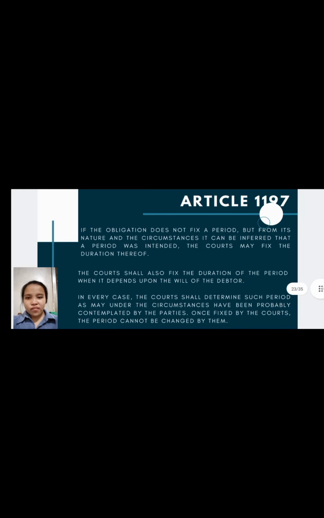Article 1197. If the obligation does not fix a period, but from its nature and the circumstances it can be inferred that a period was intended, the courts may fix the duration thereof. Courts shall also fix the duration of the period when it depends upon the will of the debtor. In every case, the courts shall determine such period as may under the circumstances have been probably contemplated by the parties. Once fixed by the courts, the period cannot be changed by them.